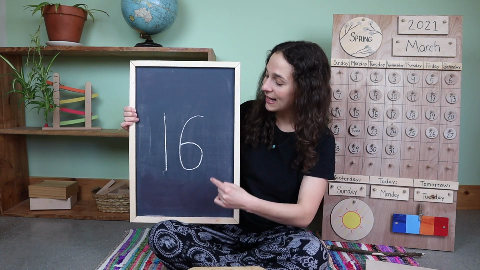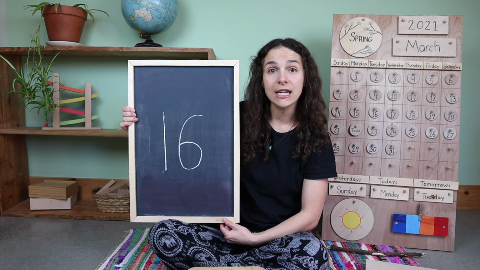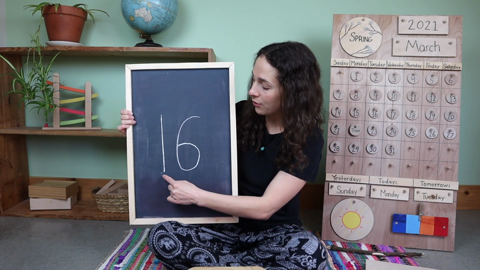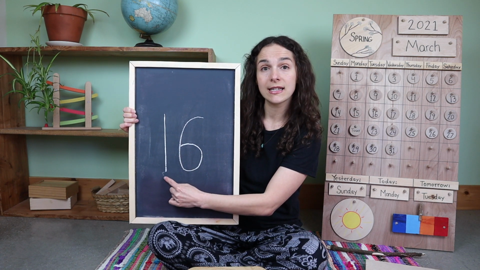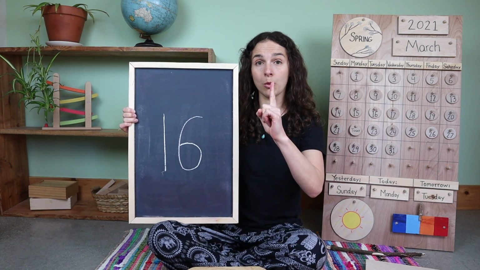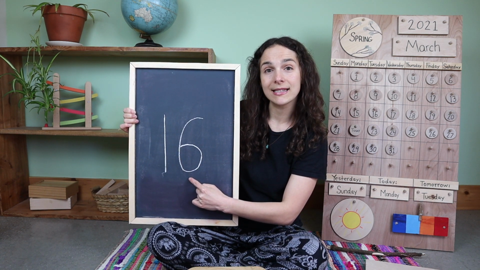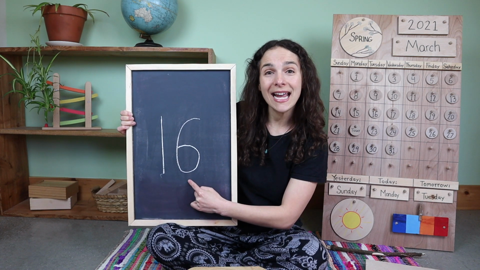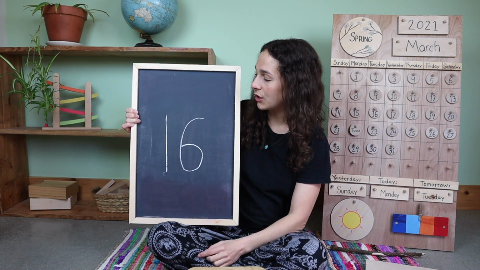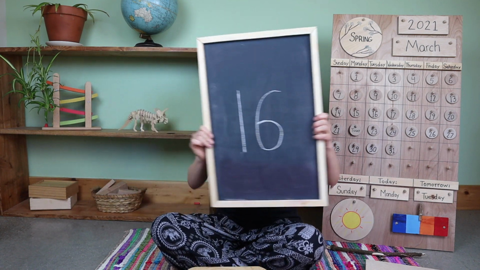16. You're right. This is the number 16. And when you write the number 16, you have to write 2 numbers. Can you show me with your fingers what number this is? 1. And after you write the number 1, you have to write this number. What number is this? 6. So when you write the double-digit number 16, you write 1, 6, 16.